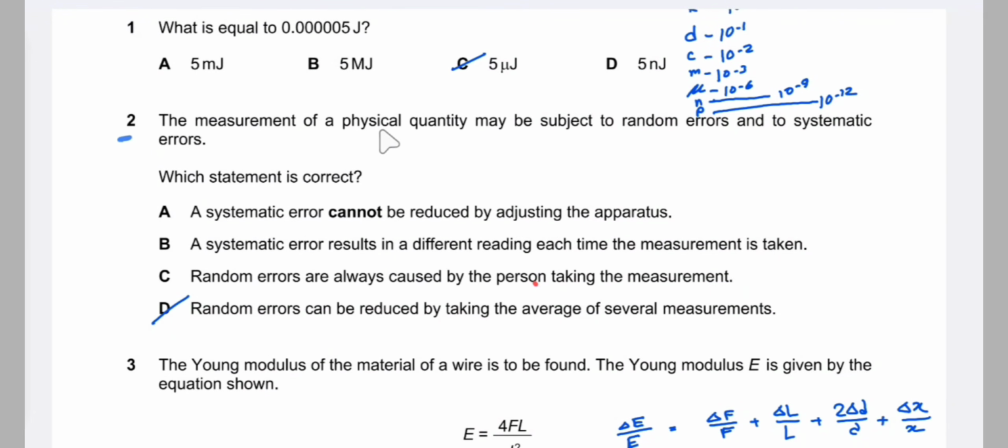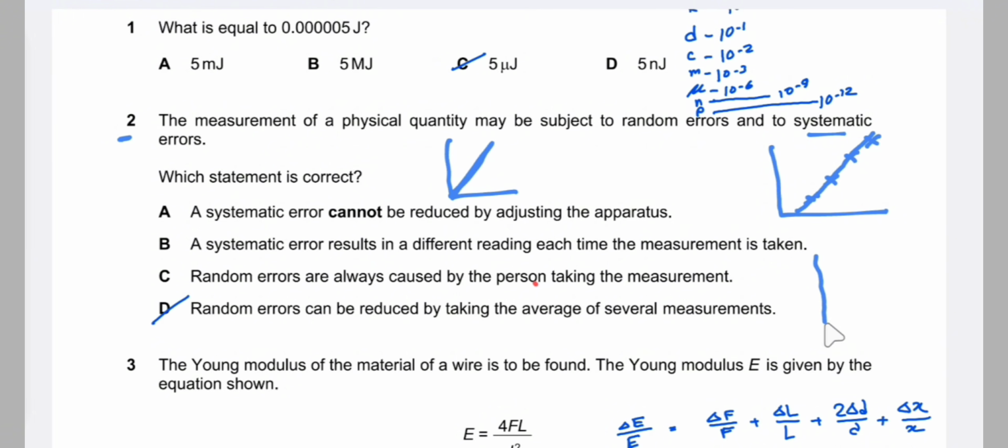Number 2, the measurement of a physical quantity may be subject to random errors and to systematic errors. Which statement is correct? So what is systematic error? For example, our original graph must start from a zero value. But for systematic error, the readings are consistent, but instead of starting from a zero value, it starts from a value that is above or below zero.